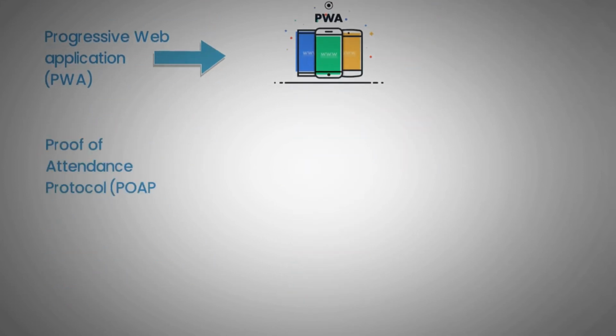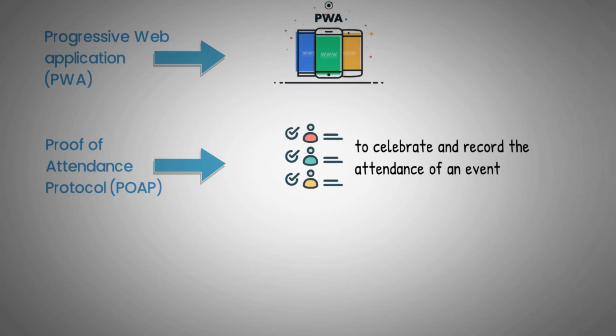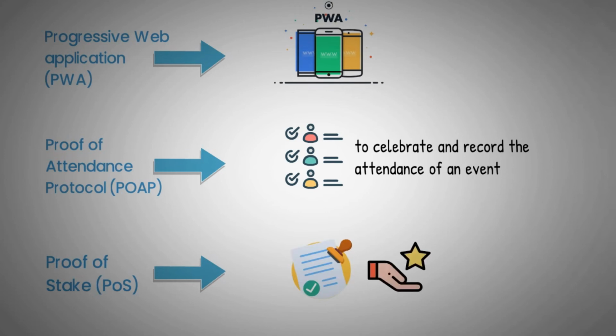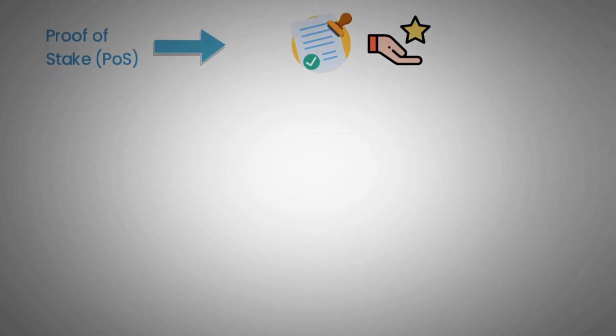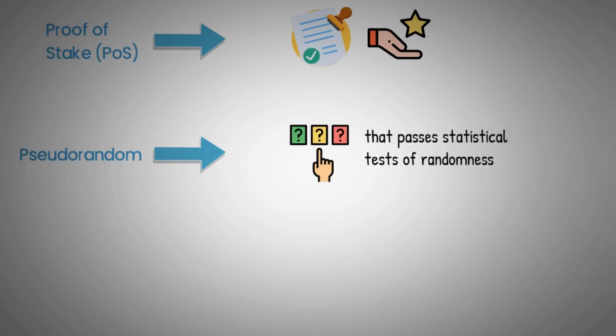Proof of Attendance Protocol, or POAP: a protocol that creates digital badges or collectibles to celebrate and record the attendance of an event. Proof of stake, or POS: a consensus mechanism that rewards block validators according to the amount of coins they have at stake. Pseudorandom: the property of a definite function that can produce an outcome that passes statistical tests of randomness.